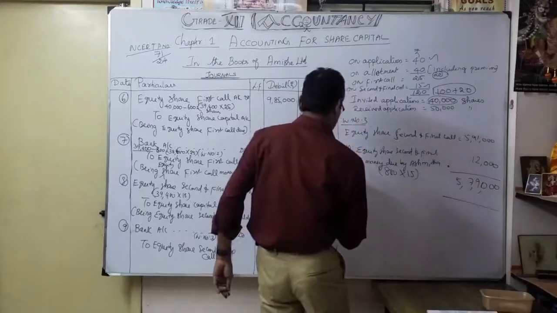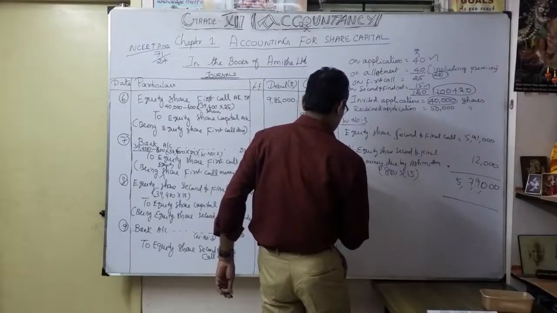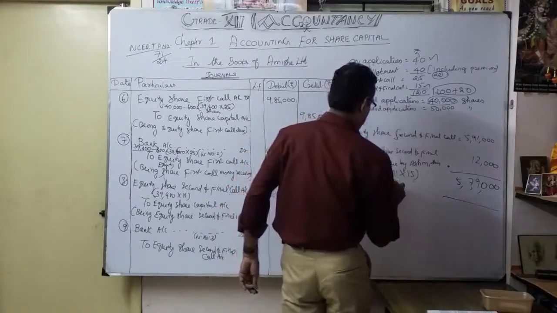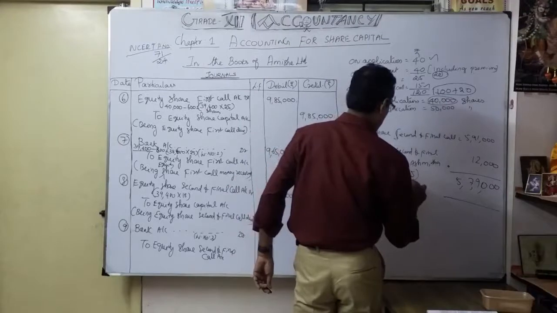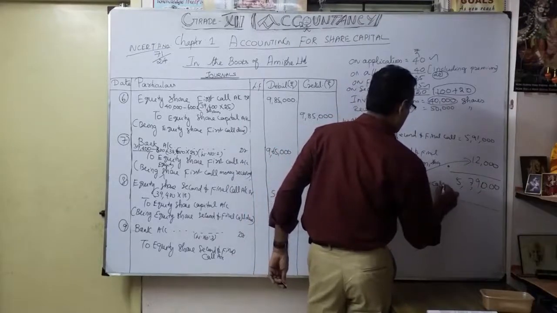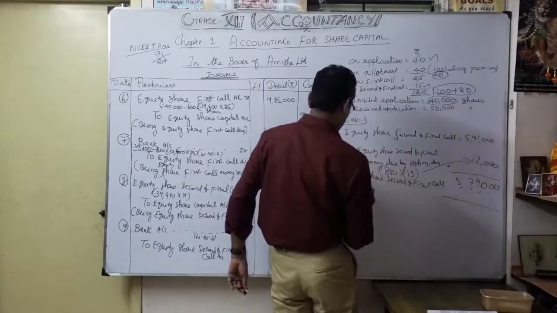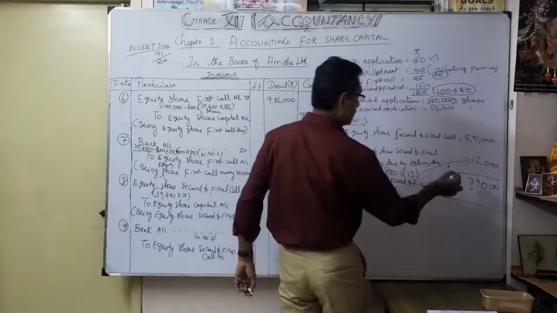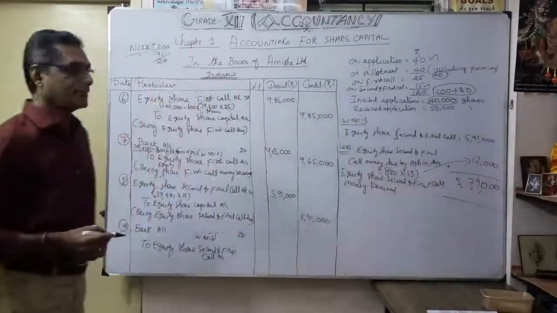So equity share second and final call money received, how much? Only 5,79,000.